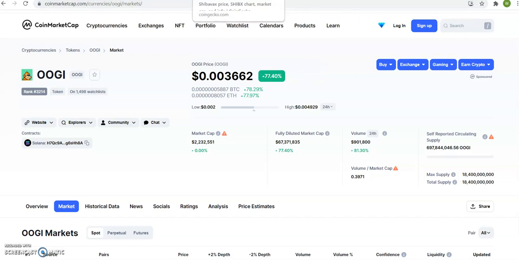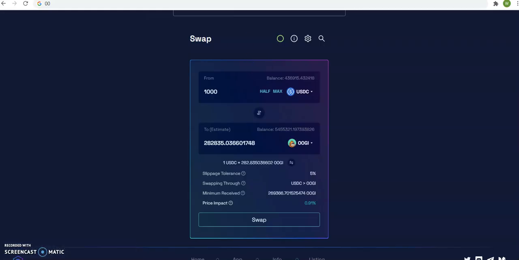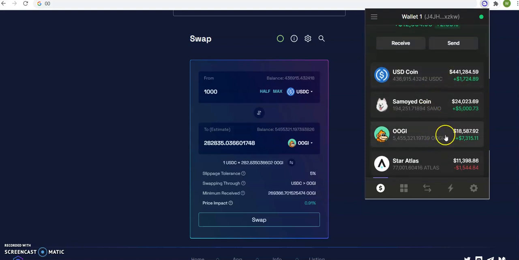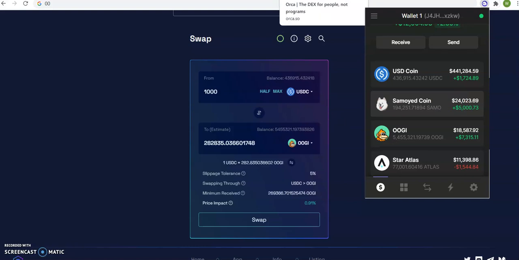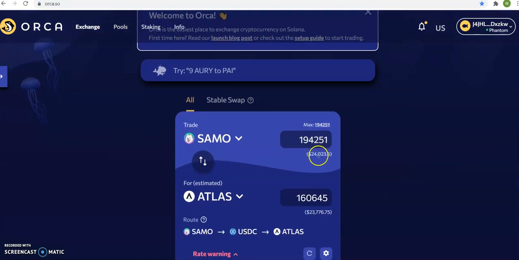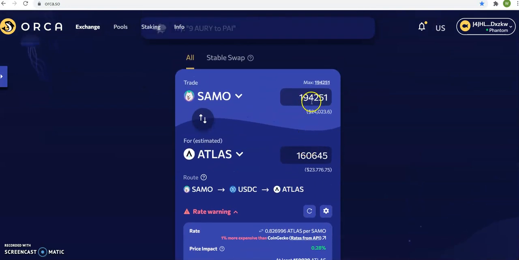But before I do that, let me show you what I'm doing. Okay, so I just now put 20,000 of my stable coin. I took 20,000 from USD and I put it here. It says 18, so I'm gonna make it say 20. So what I'm going to do, I'm going to take from here my Samurai coin because it's a meme coin, and I'm going to leave only 4,000. So I'm going to do it from the Orca platform. Orca, go here, Samo, 1%, so I have 24,000.